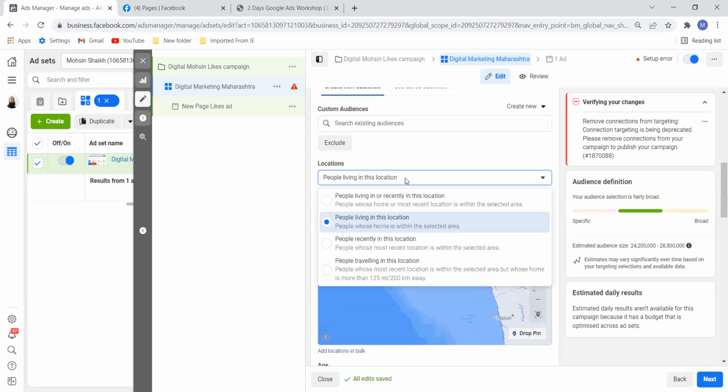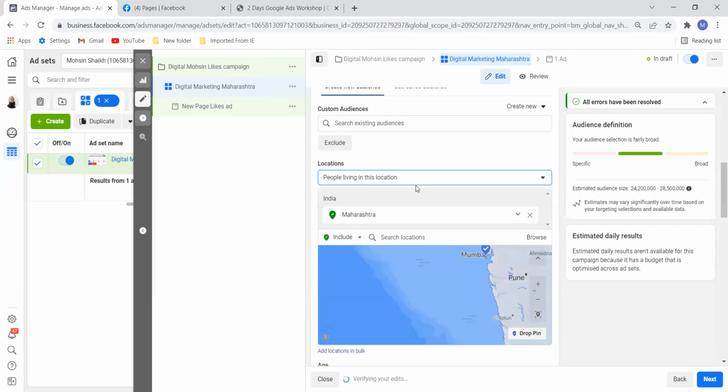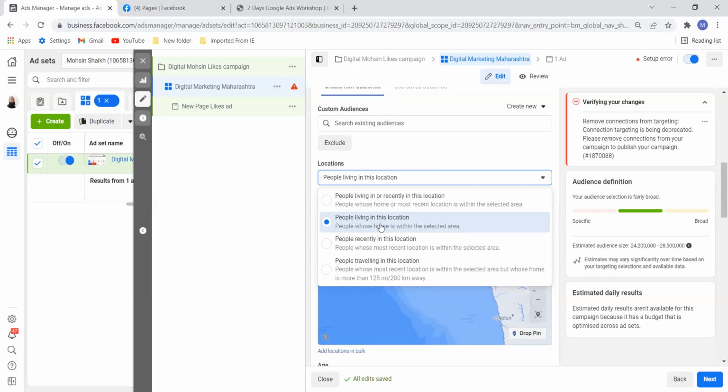Yeah. See, this is also a very important thing, location. If you remember in Google, we studied location, people living in or recently in this location. So if I select this, that means people who are outside Maharashtra, maybe from any part of the world, and they are in Maharashtra, can also see the ad. Okay. So if I don't want those people, I can select people living in this location. That means who live here, who have a home, can only see the ad. Recently in this location will not see the ad. Whom can I target recently in this location?